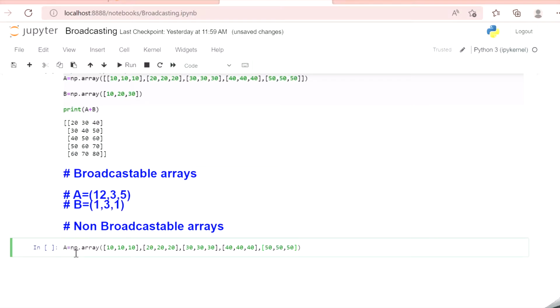So this is my two-dimensional array. A is a two-dimensional array with 5 rows and 3 columns.